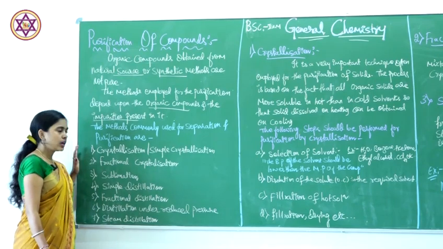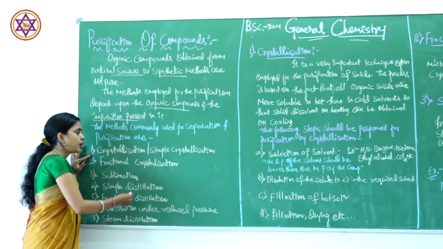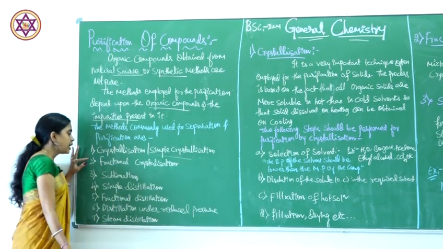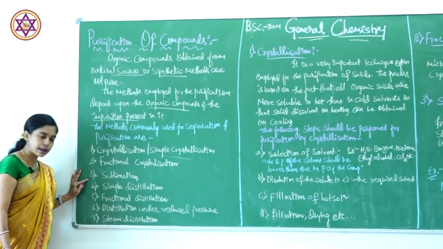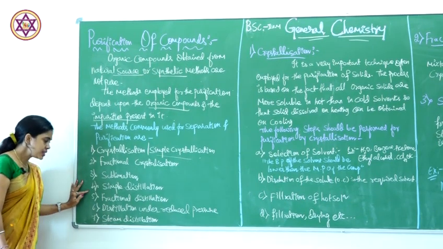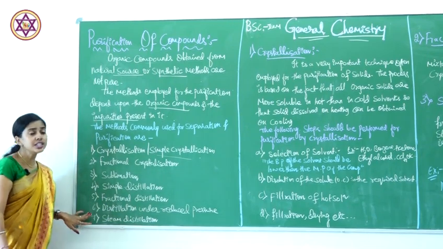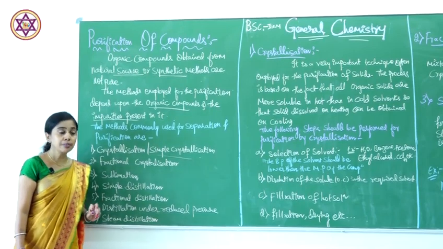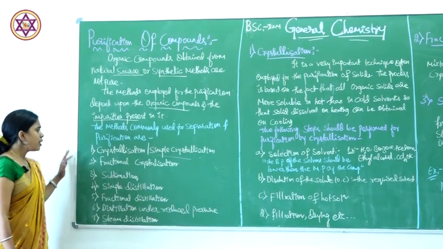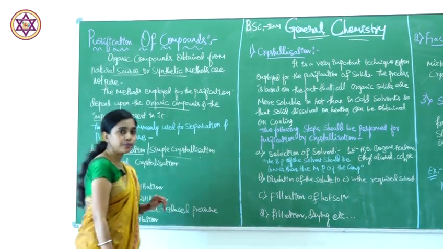Those methods are classified as: first, crystallization, or simple crystallization; second, fractional crystallization; third, sublimation; fourth, simple distillation; fifth, fractional distillation; sixth, distillation under reduced pressure; and seventh, steam distillation. First we have to know how to do crystallization.